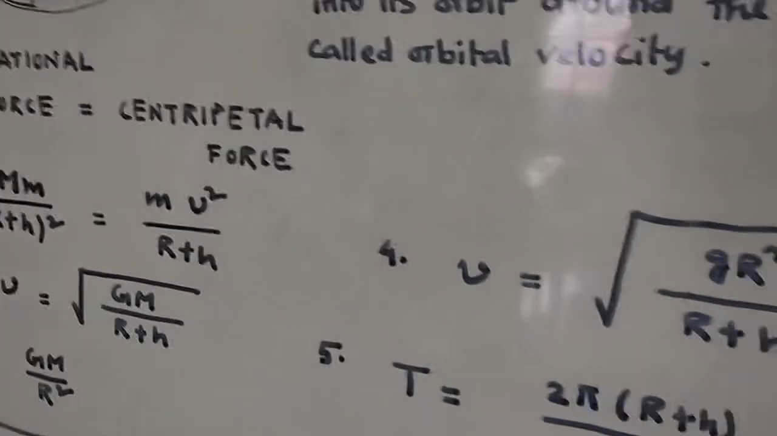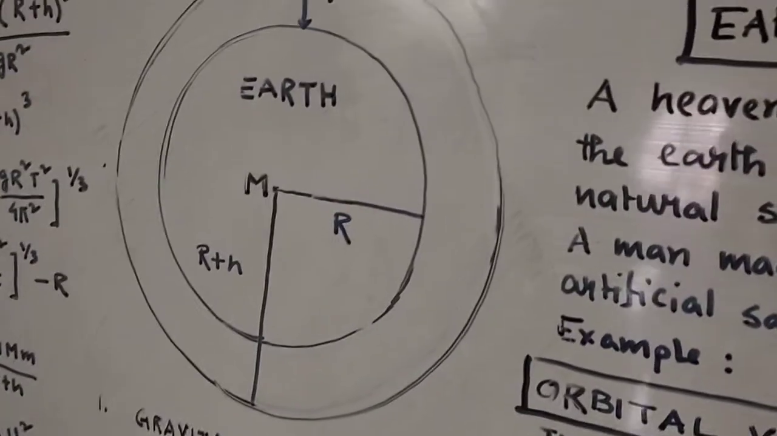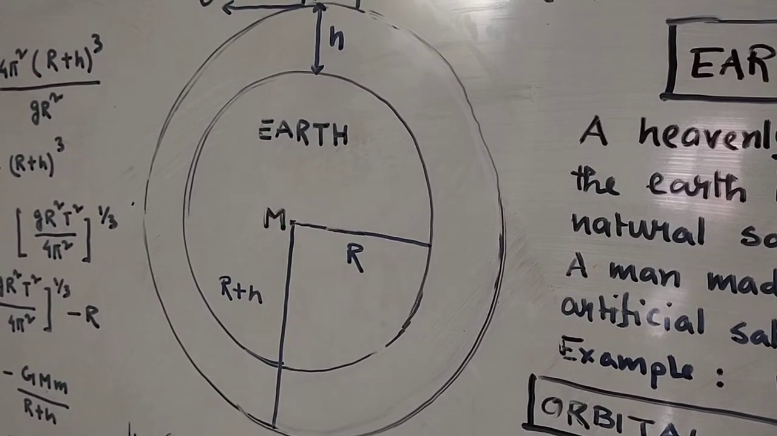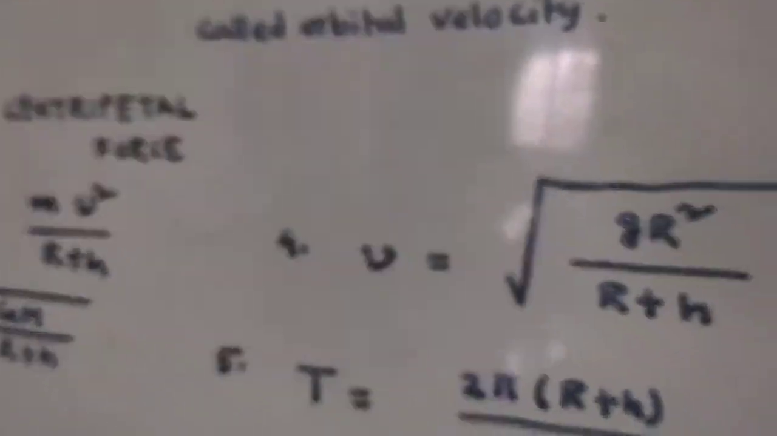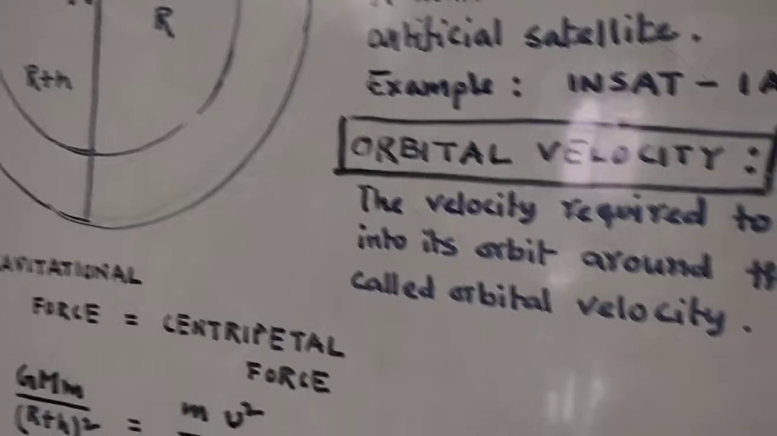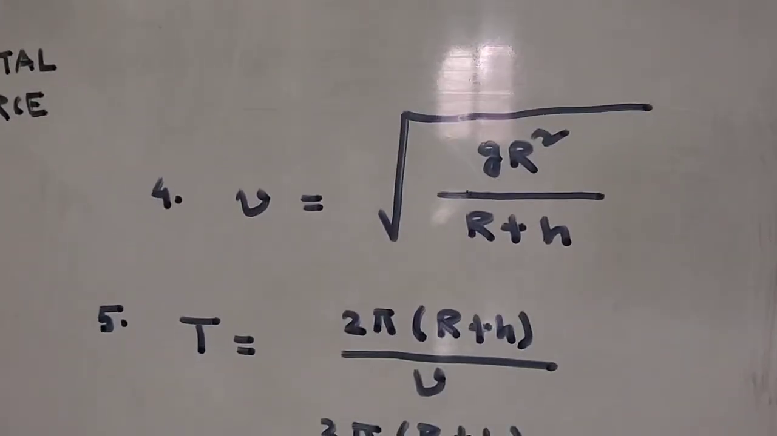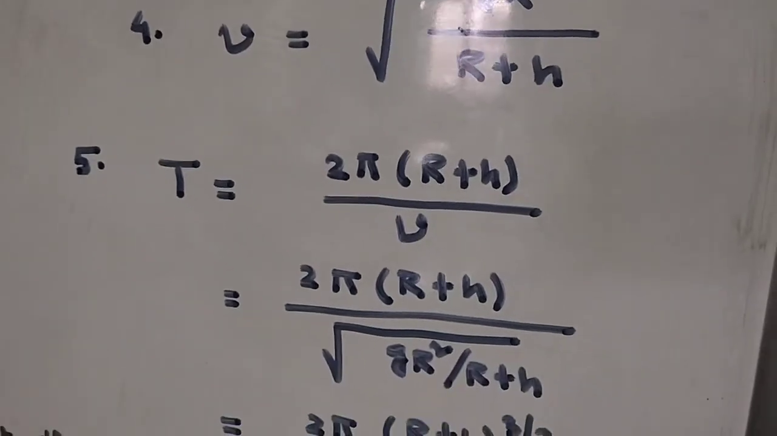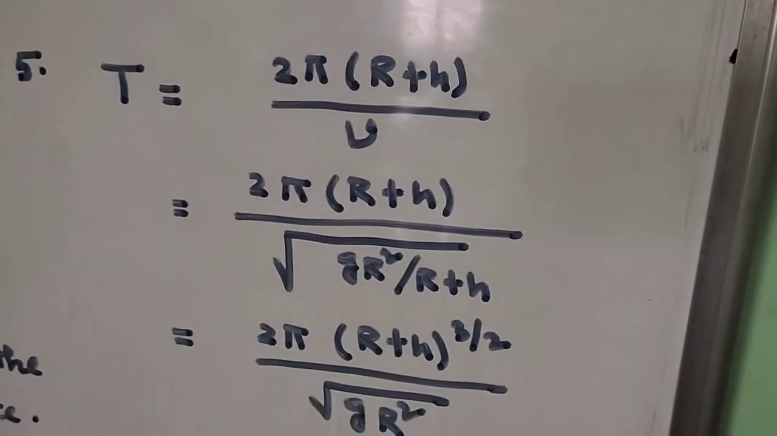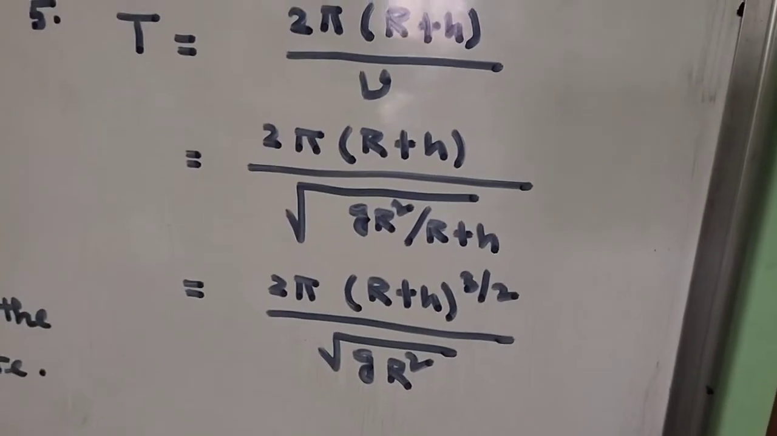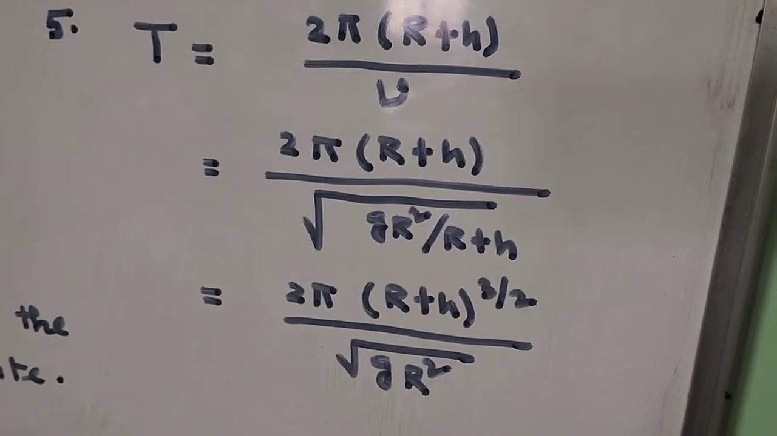Now if we have to define the time period, because the object is moving in a circular path, it has a specific time period. That time period is nothing but the circumference of the orbit divided by v. The circumference of the orbit is 2 pi (R plus h), because the orbit is of radius R plus h. So T is 2 pi (R plus h) by v. V we have already calculated, that is root over gR square by R plus h. So on simplification you will get 2 pi (R plus h) to the power 3 by 2 over root over gR square. That is your time period.